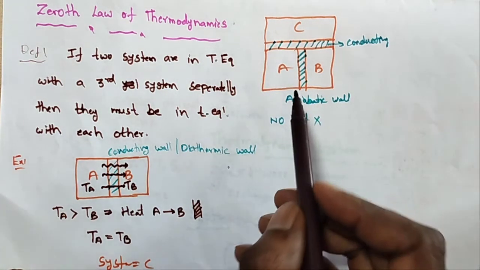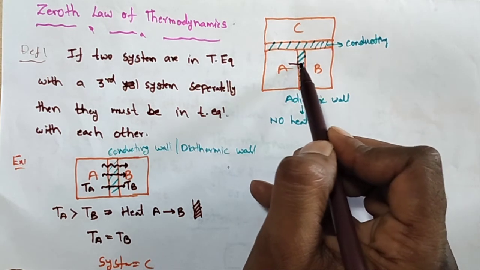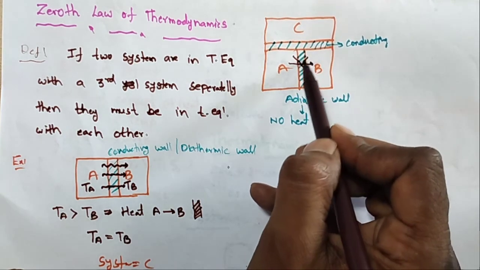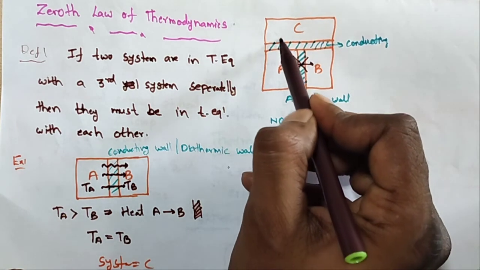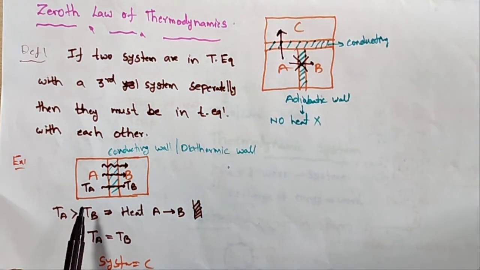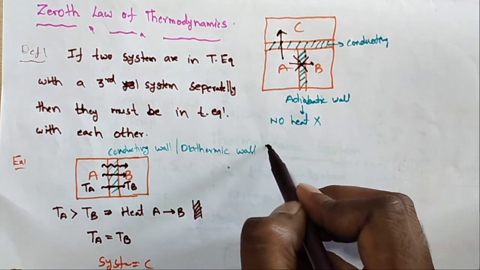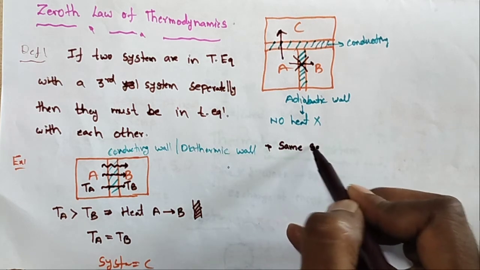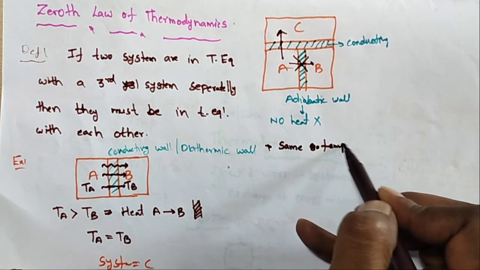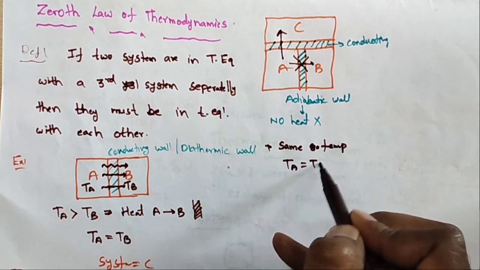In the three systems A, B, C, between A and B there is no heat transport, so the heat is transported from A to C until A and C reach the same temperature, that is TA is equal to TC.